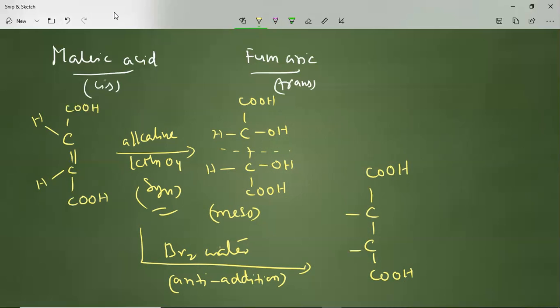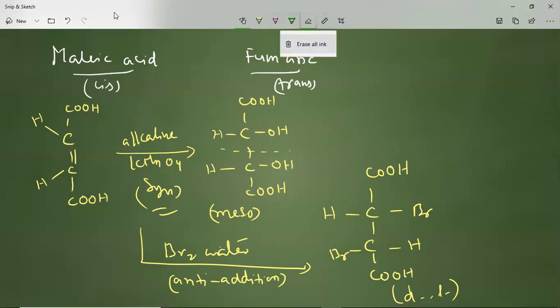Where the site is available for the electrophile to attack, the bromine electrophile first, then the nucleophile will be attached, and that we'll call a DL racemic mixture, D form, L form. So malic acid is behaving differently compared to fumaric acid. You can understand from this picture.